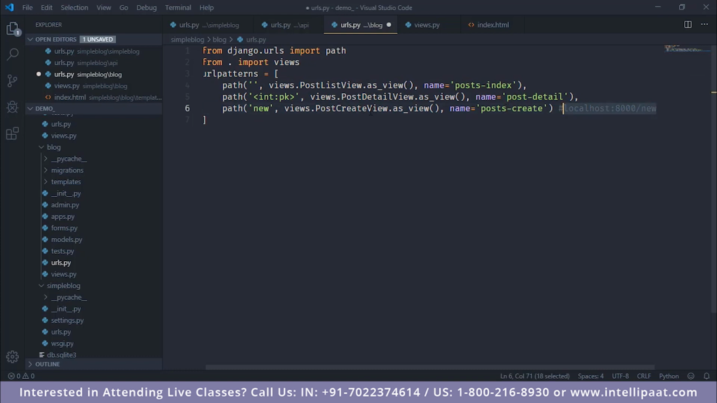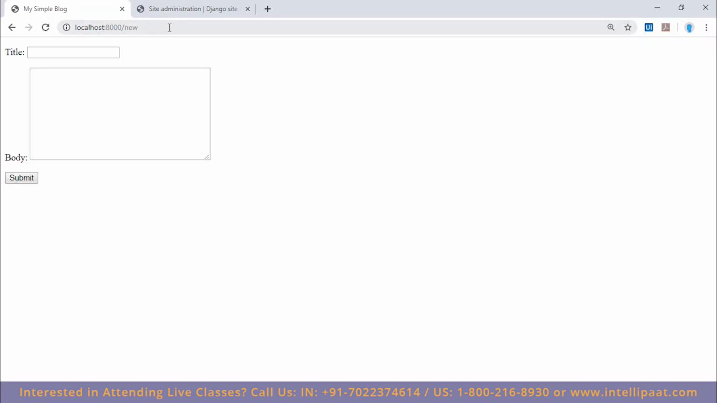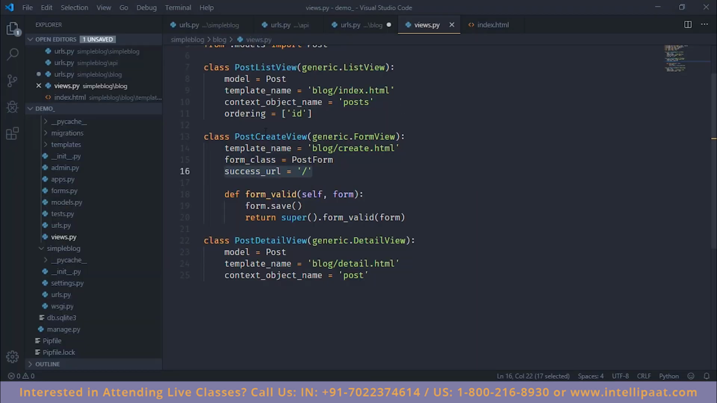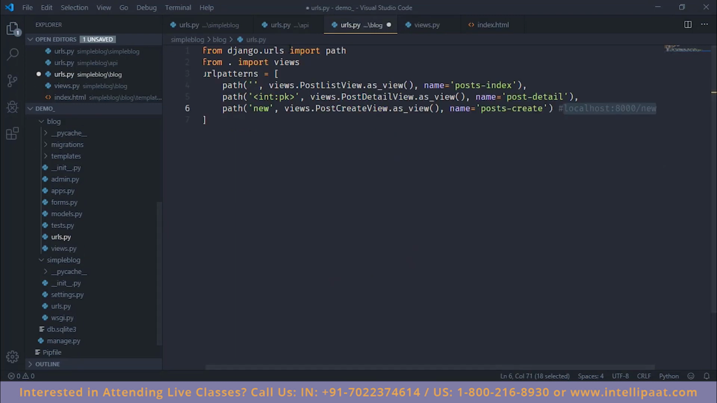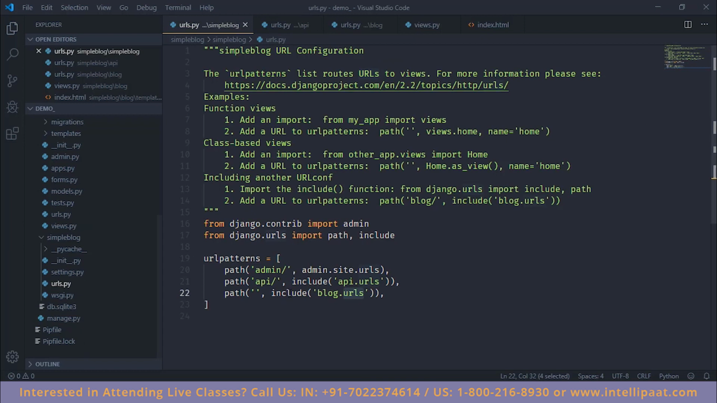So if a request comes to localhost:8000/new, PostCreateView will be responsible for generating the response. In this we give it the template, the form class, the success URL, and so on. Any other parameter that is needed can be defined here. So when we go to localhost/new, this form is generated and sent back as the response. This is done by our PostCreateView, which is routed to by our application's URL file. So we use the include function to include each application's specific URL file into the main URL file.